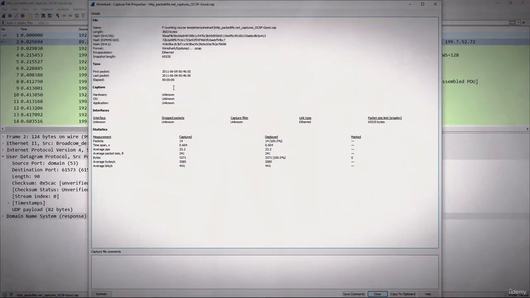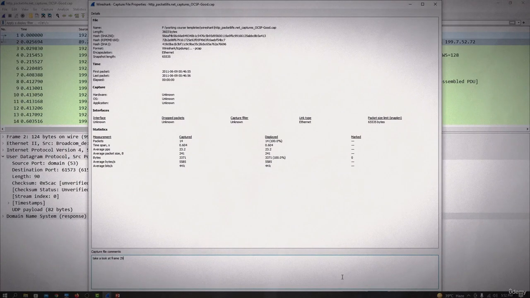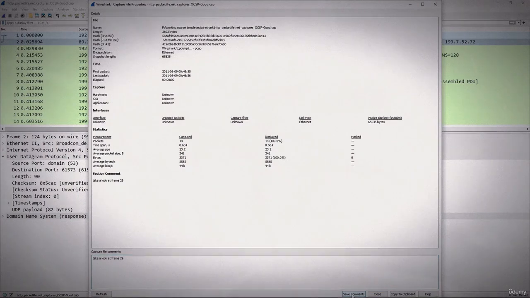Here you can see when this packet was captured, 2011, and some more information about the statistics. And now down below here is the next generation. We are able to put comments in the file. Now this would be handy if we were to share this information with coworkers. So for example, I might want to say take a look at frame 29. And I will just say save comment, and then we'll close it.